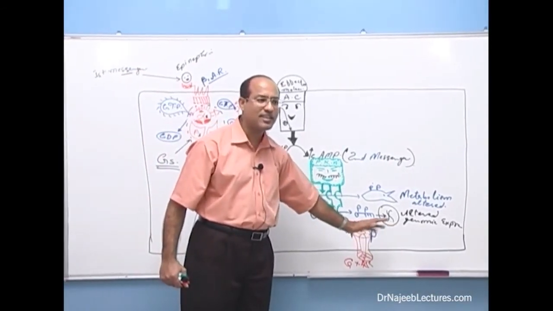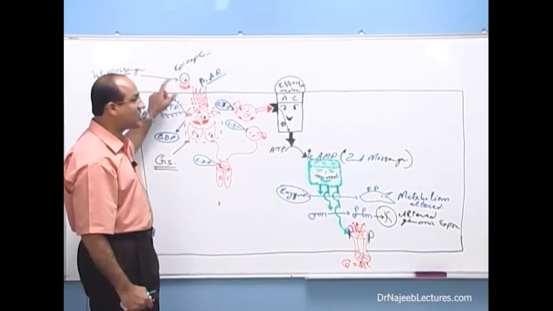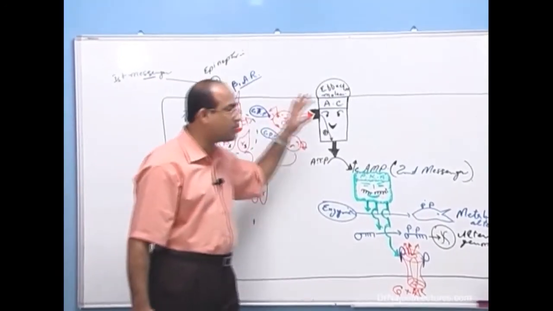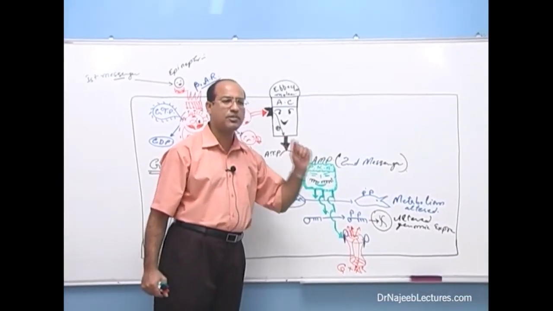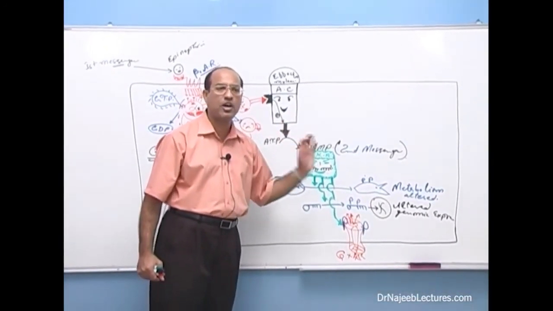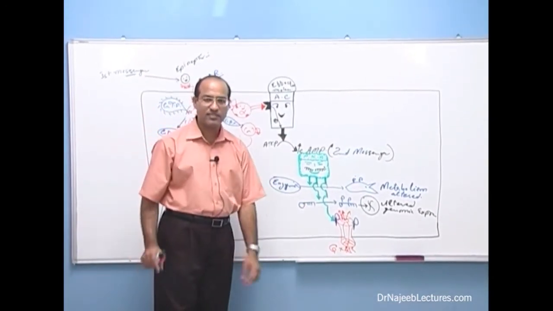What do we call it? Biological amplifier system, that when the first messenger comes, second messengers are beyond. The biological effect is so much amplified that very small levels of neurotransmitters and very small levels of hormones are enough to produce great changes in the target tissues and cells.